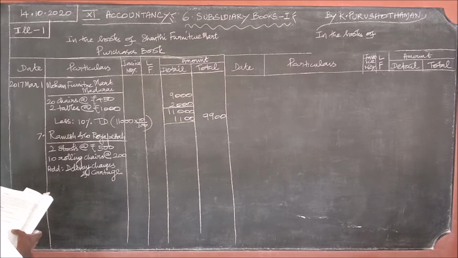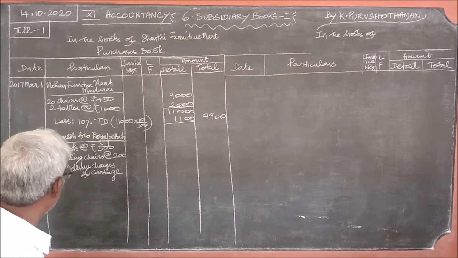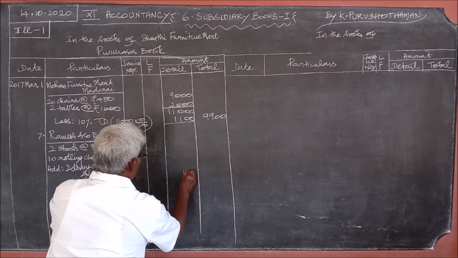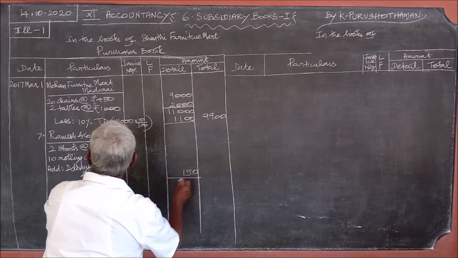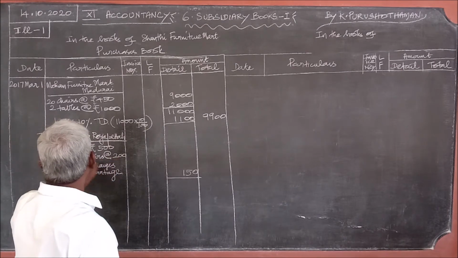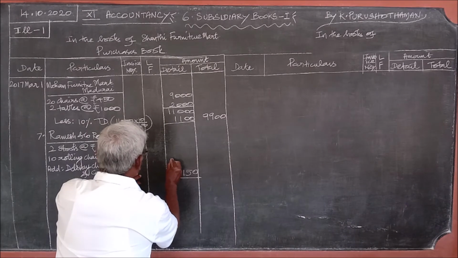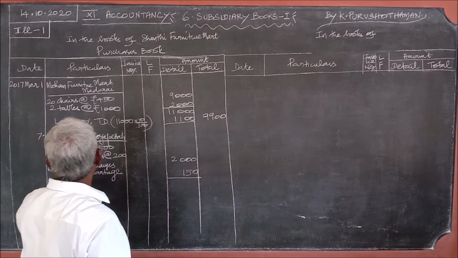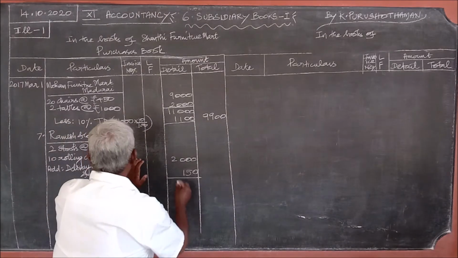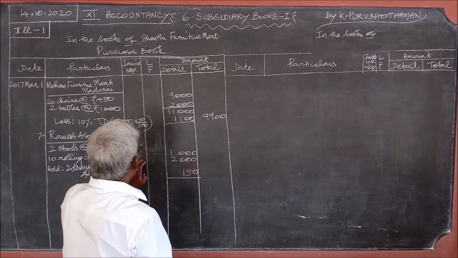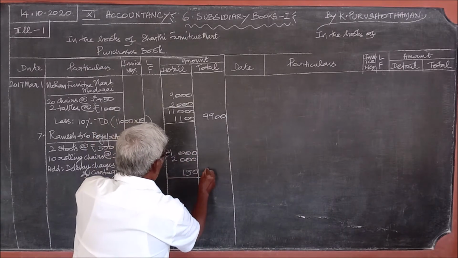At what percentage it is given? Cartage 150. Amount is given as 150. Delivery and cartage charges 150. And what about the other 2 items? 10 rolling chairs at the rate of rupees 200, 200 into 10, 2000. And the first item, 2 stools at the rate of rupees 500, 2 into 500, 1000. So totally 3,150.